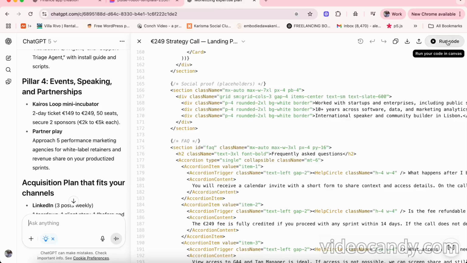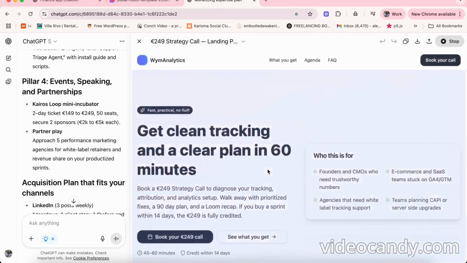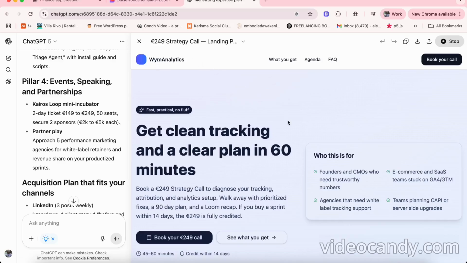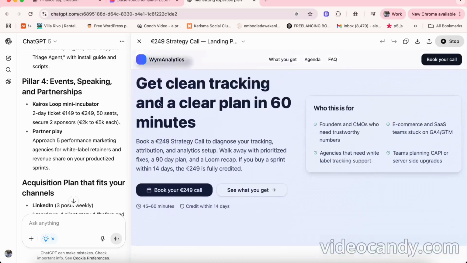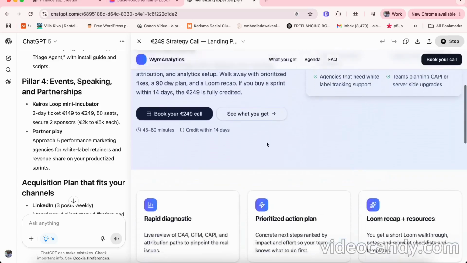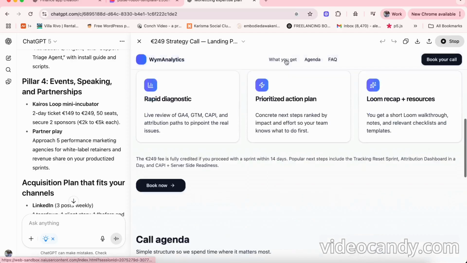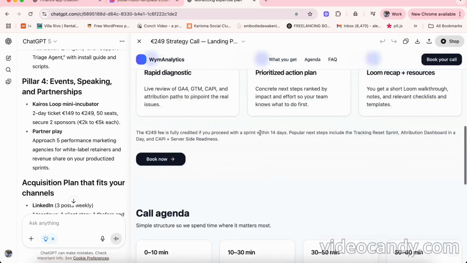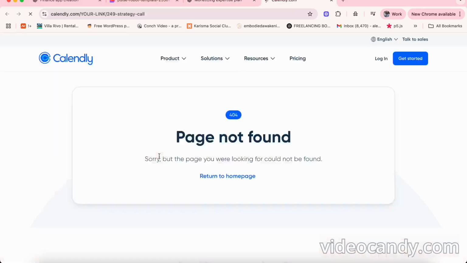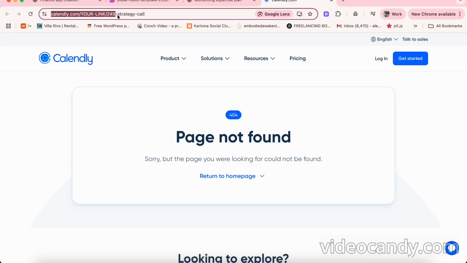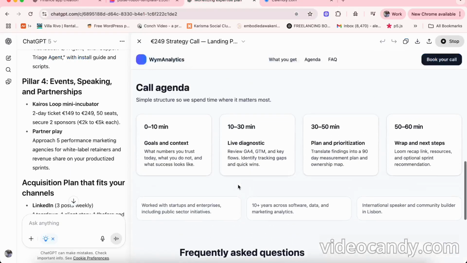Okay. What about the landing page? Oh my god, this is amazing. Get clean tracking and a clear plan in 60 minutes. Book a 249 strategy call to diagnose your tracking, attribution, analytics setup. Can we book it? I don't think we can. It's just non-interactive, I don't know. The menus work, but certain things don't. Book now. It's assuming that I have Calendly, but probably I have to provide my link.